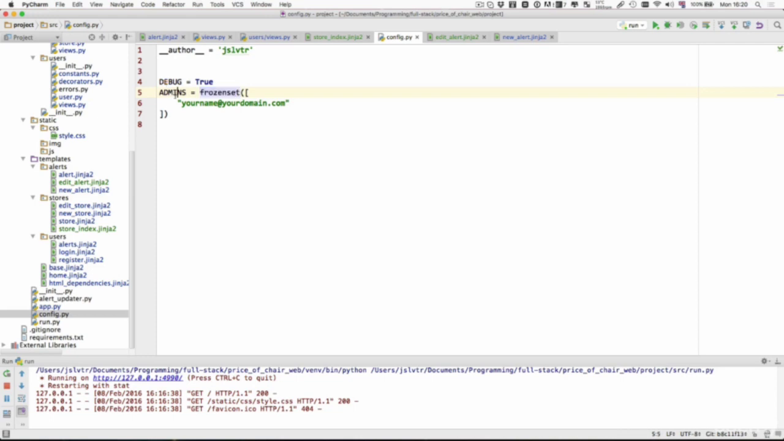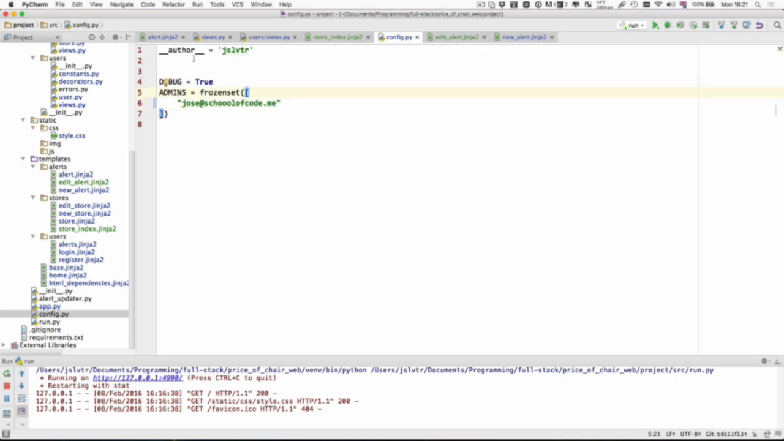So admins is going to be a config value that is going to be this frozenset. So the administrators of the application are not going to be able to change while the application is running. Although you can always change this file and that will change your administrators when the program restarts, of course. So what we're going to do here is fill that in with your admin email. So in my case, that's going to be my email. That's the user that I'm using in the application.